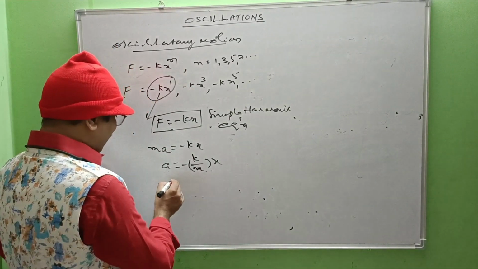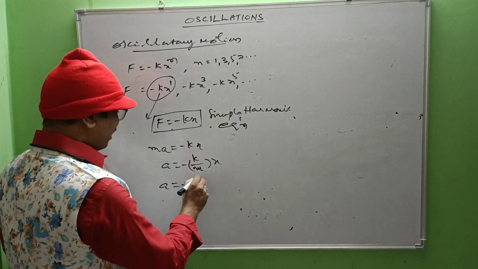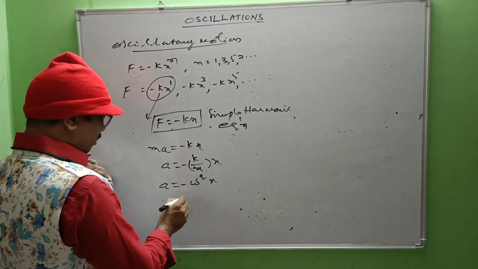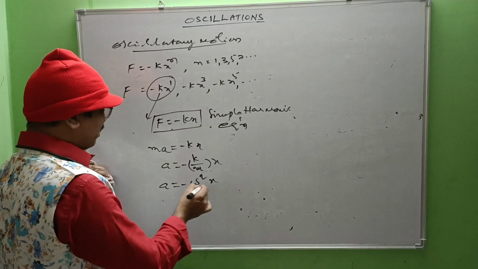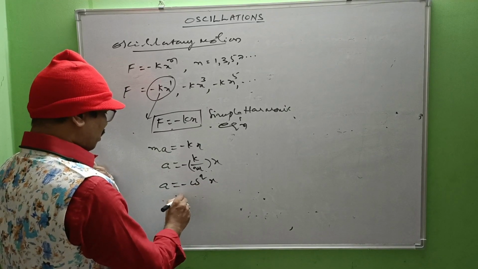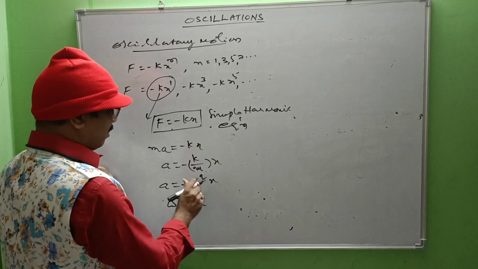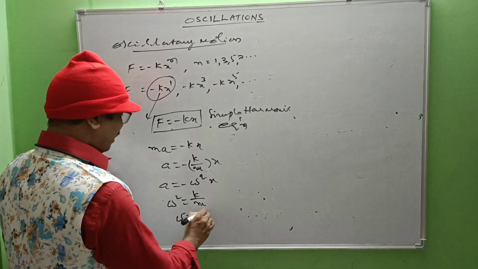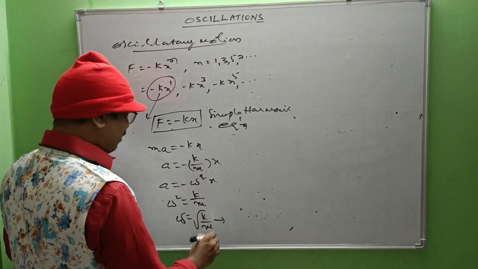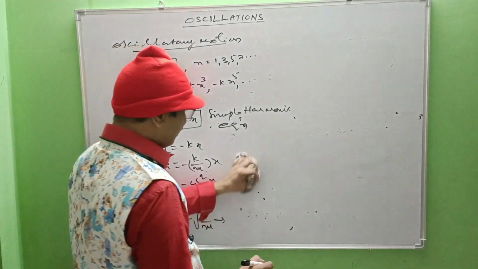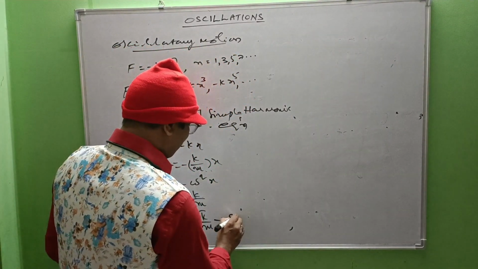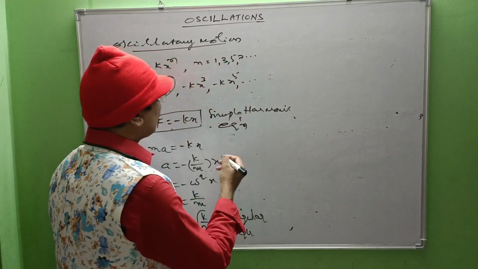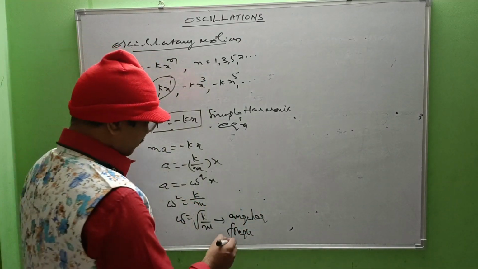If I compare with a equals minus omega square into x, then omega square equals k by m, so omega equals root over k by m. Here omega means angular frequency of the oscillating particle or body.